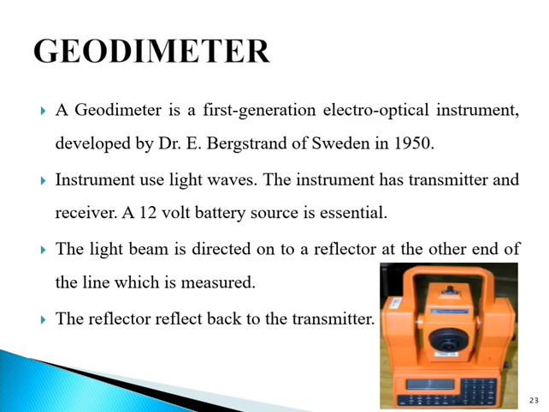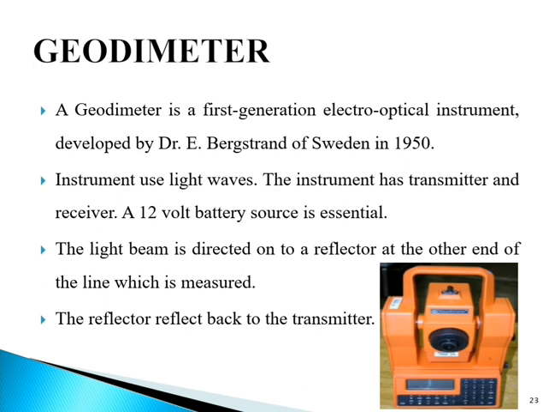Next is geodemeter. Geodemeter is a first generation electro-optical instrument developed by Dr. E. Bergstrand of Sweden in 1950. The instrument uses light waves and 3 to 4 frequencies.